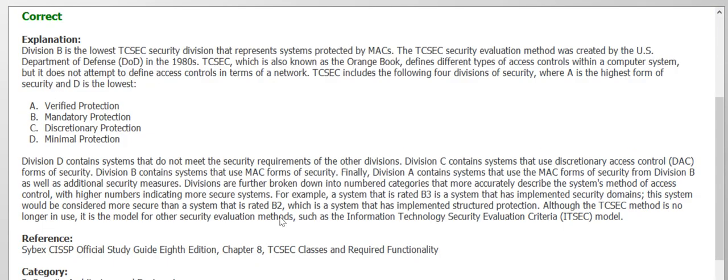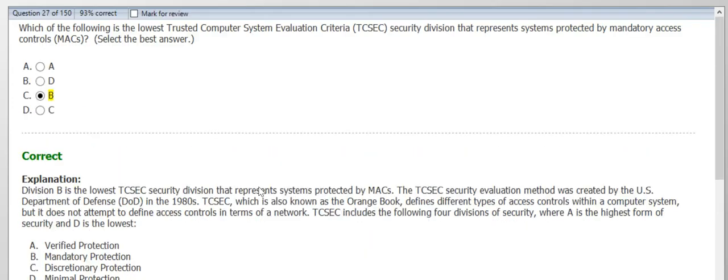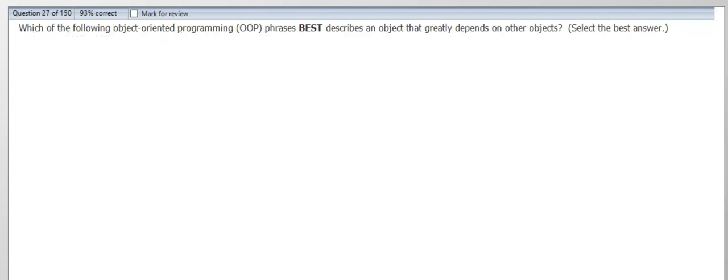Division B is the lowest TCSEC security division, which represents systems protected by MAC. And this one is a really important question: verified protection, mandatory protection, discretionary protection, and minimal protection. So B is the answer.